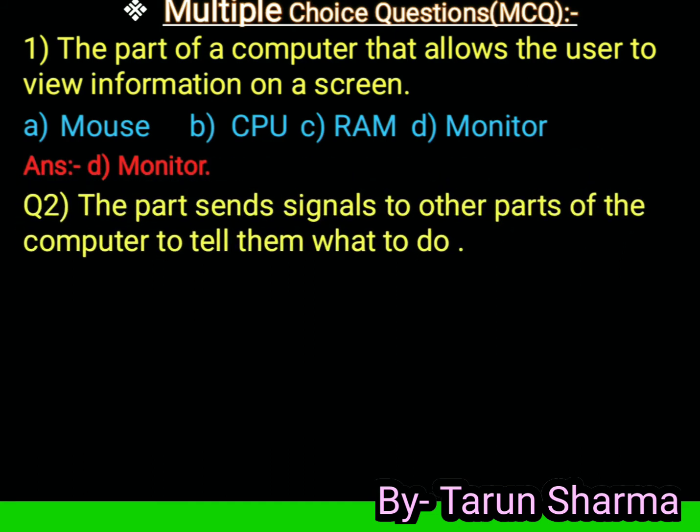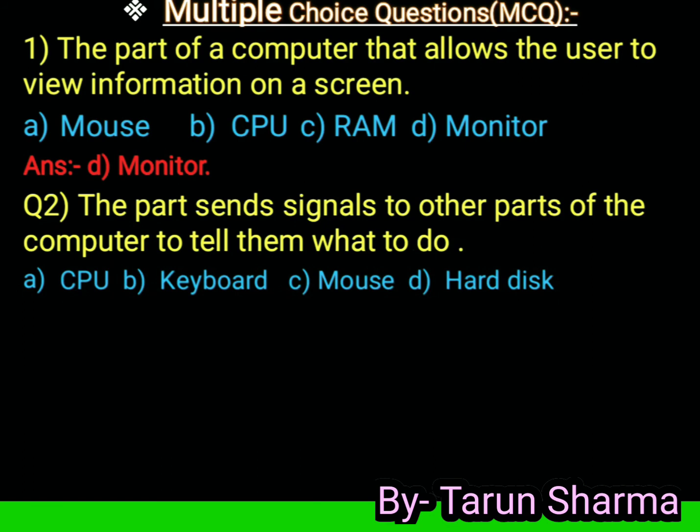Next question. The part sends signals to other parts of the computer to tell them what to do. Answer is found in this option. A, CPU, B, keyboard, C, mouse, and D, hard disk. Answer A, CPU. CPU sends signals to other parts of the computer because CPU is the brain of the computer, and CPU stands for Central Processing Unit.